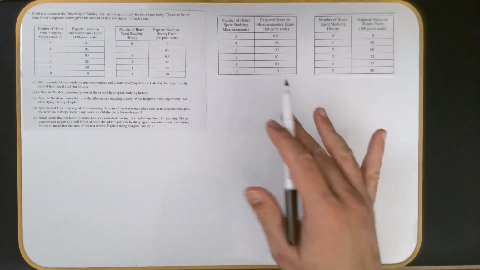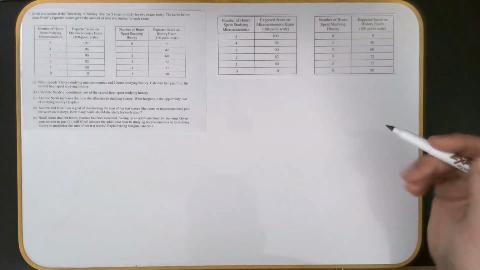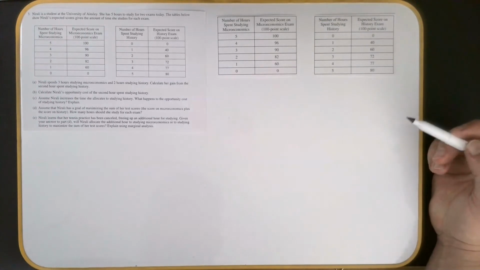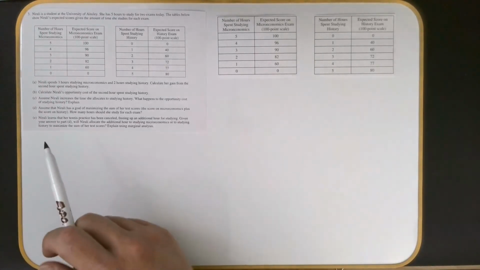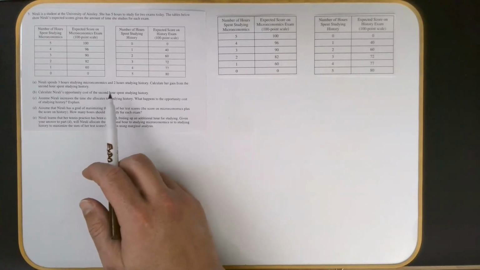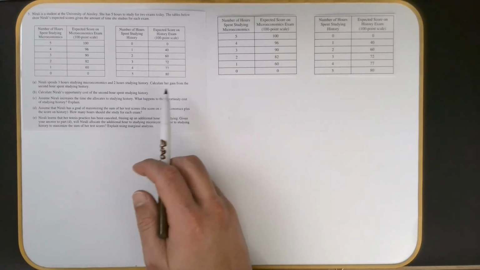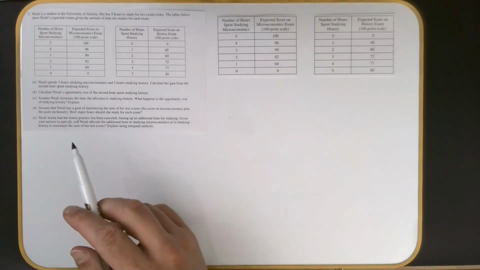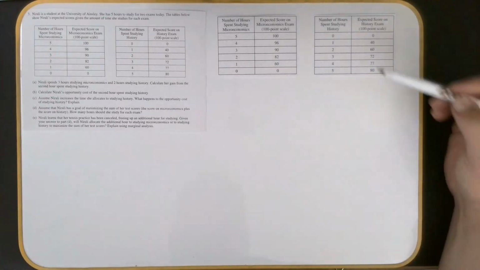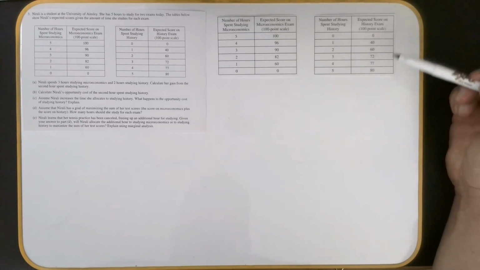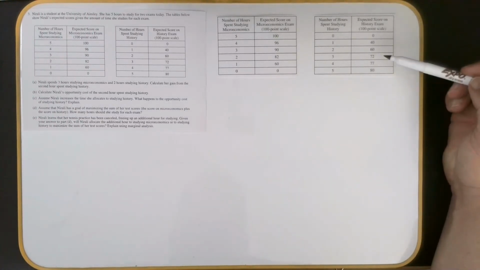Study a little bit for both. How do I allocate my 5 hours? That's the question. So that's why it's kind of related to a PPF. So let's see what the questions specifically ask, and then we'll see what we have to do to attack these. Part A says, Nirali spends 3 hours studying micro and 2 hours studying history. Calculate her gain from the second hour spent studying history. Well, what they're asking without saying it is just find the marginal value of each hour.